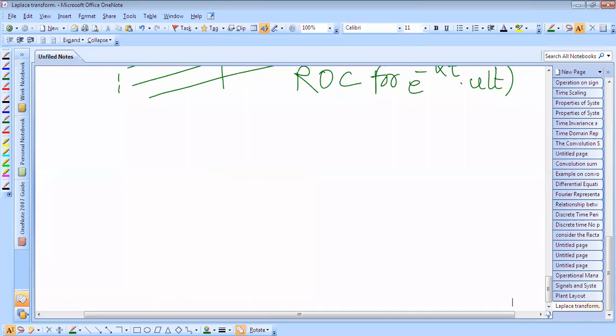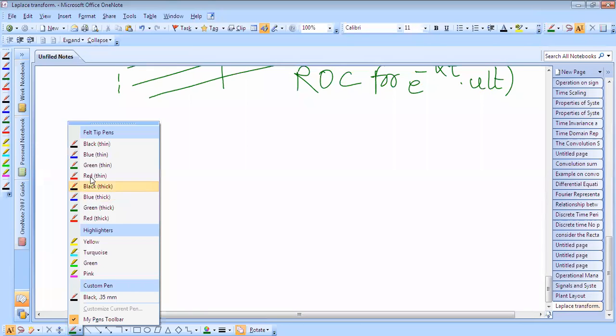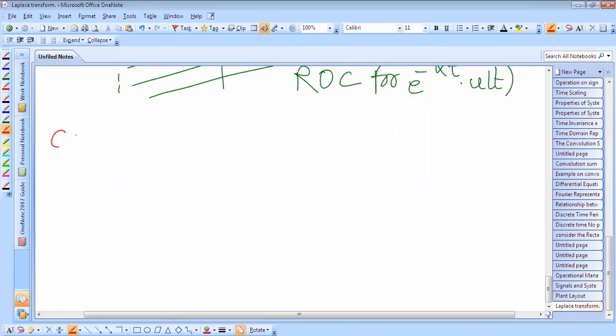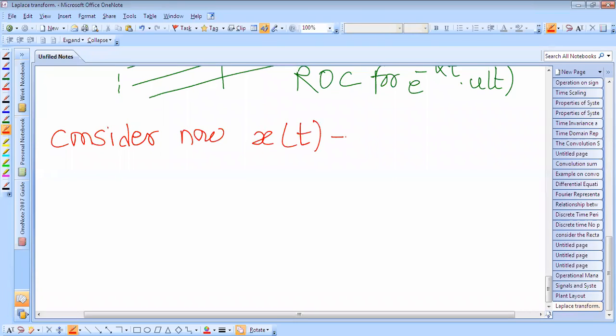Now consider x of t is equal to minus e raised to power minus alpha t into u of minus t.